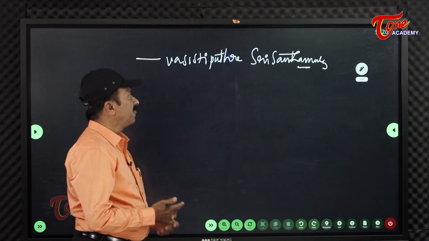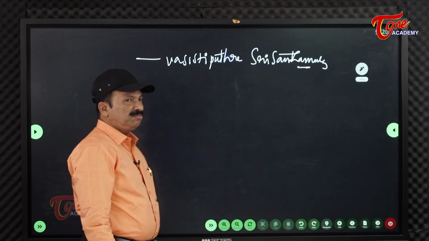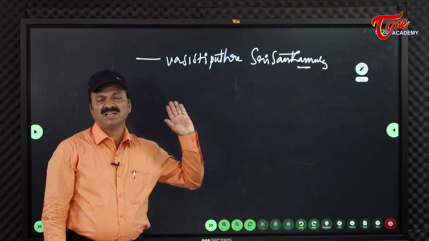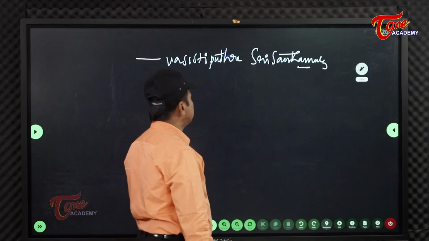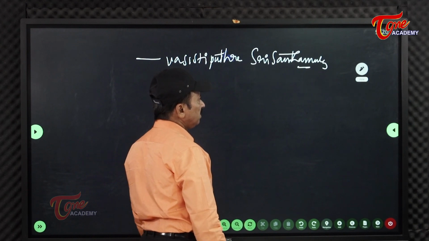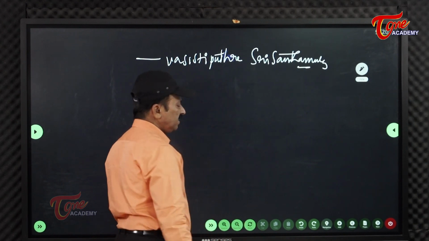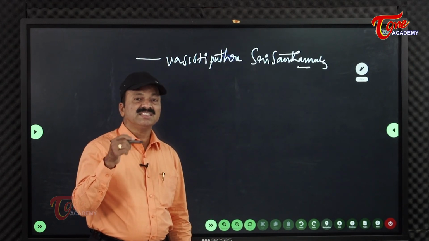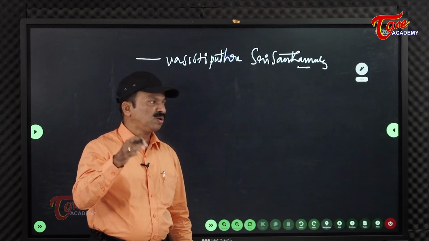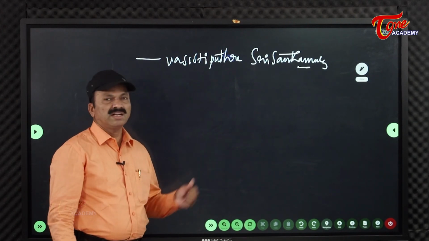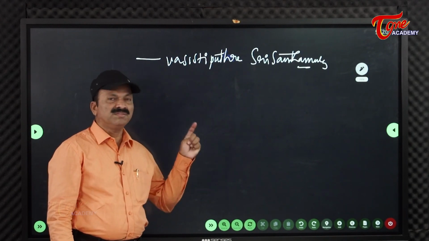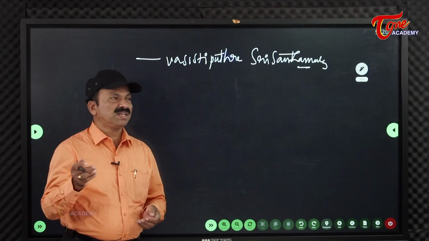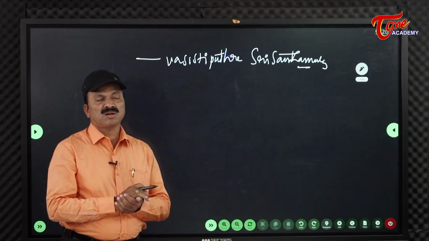Agnihotra, Agnistoma, a number of yajnas were performed. Good administration was carried on. And he was also secular, like that it was said. All these are important points to remember about Vasistiputra Sri Shantamula. He was called Mahadanapati, Shata Sahasra Halaka. Crores of gold coins and cows were given to farmers, that's why he was called like that. Agriculture advanced well in his period, because people started tilling and plowing the lands, so they produced crops.